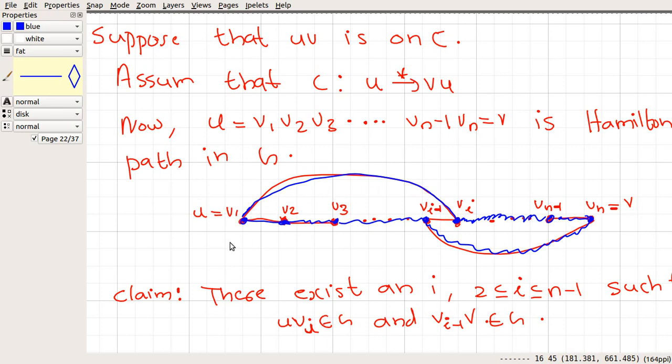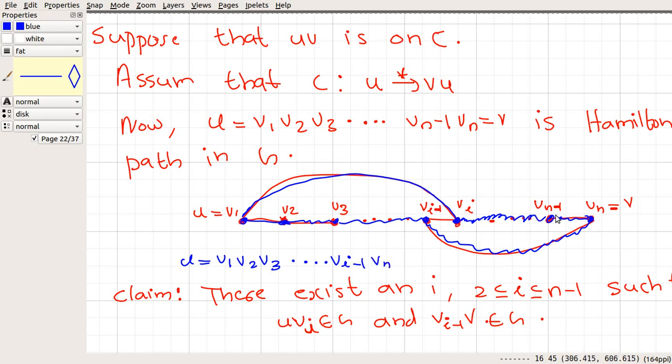So here we have this cycle. We have u equal to v1, then from v1 you go to v2, from v2 to v3, and from v3, using this segment of the path, we move to vi−1. From vi−1 we use this edge and move to vn.